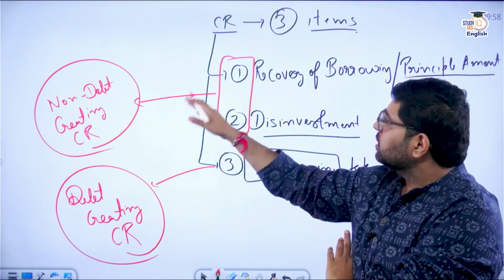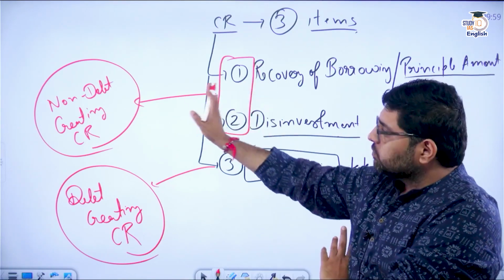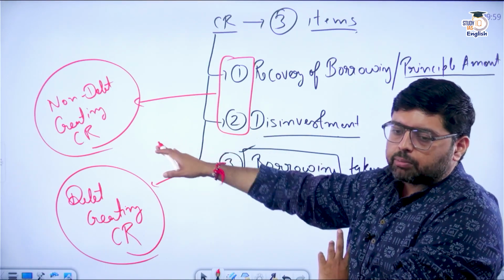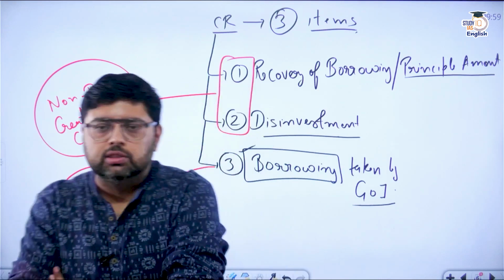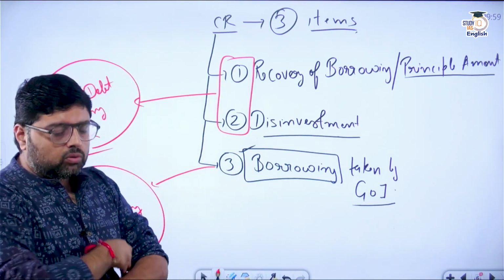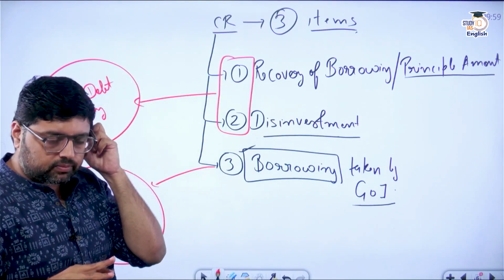So what I am saying is that recovery of borrowing and disinvestment are part of non-debt creating capital receipt, whereas borrowing is a part of debt creating capital receipt. So this is what I am talking about. Clear?